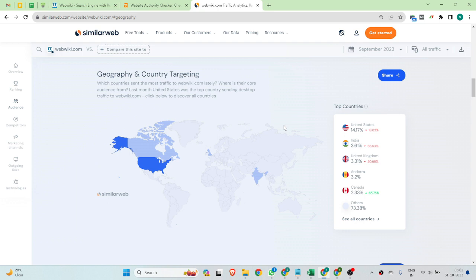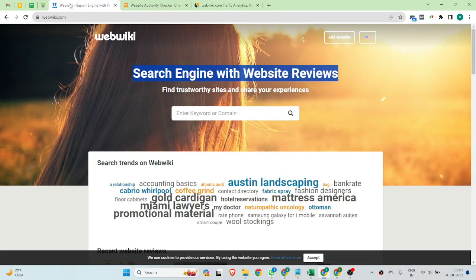So if you want to drive traffic from those countries, you have to create a backlink on that website, and your backlink should get indexed very highly. So that's why we are going to create our backlink.